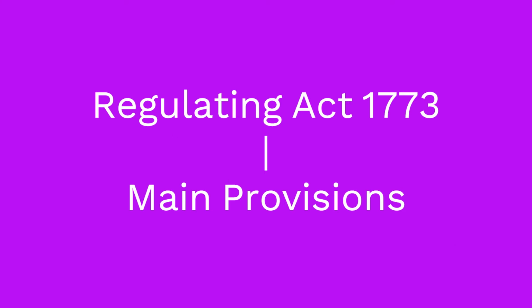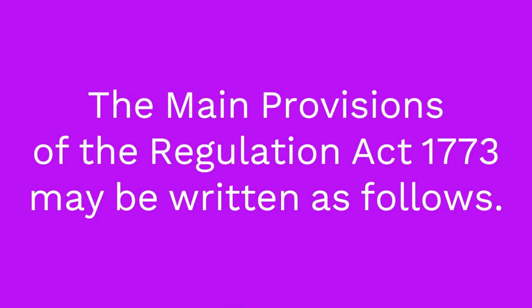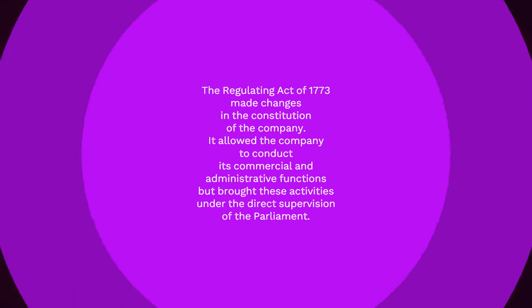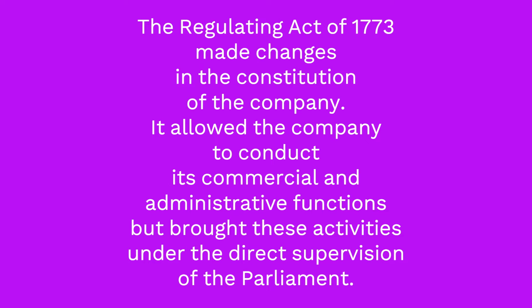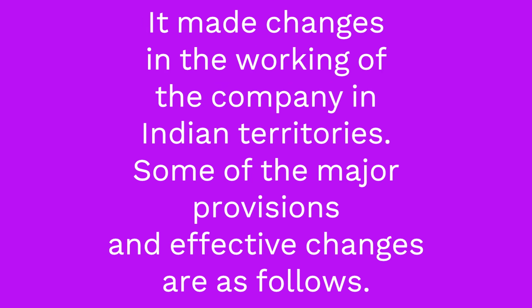The Regulating Act 1773. Main provisions. The main provisions of the Regulating Act 1773 may be written as follows. The Regulating Act of 1773 made changes in the constitution of the company. It allowed the company to conduct its commercial and administrative functions but brought these activities under the direct supervision of the Parliament. It made changes in the working of the company in Indian territories. Some of the major provisions and effective changes are as follows.